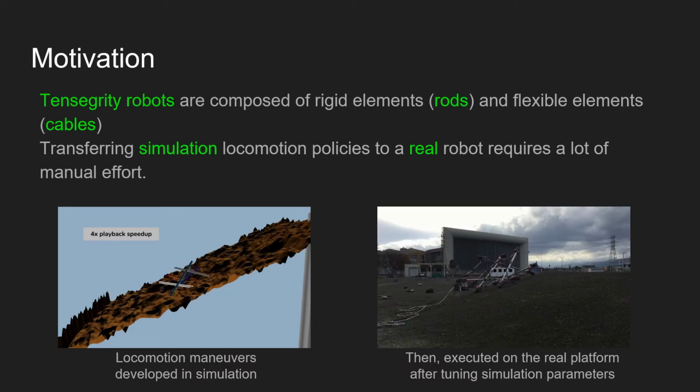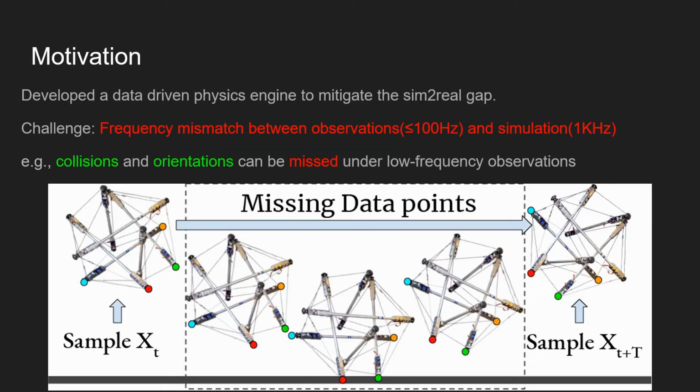Tensegrity robots are composed of rigid rods and flexible cables, which are controlled by changing the cable lengths. Researchers develop locomotion policies in simulation and then transfer them back to the real robots. However, this process requires a lot of manual effort. To mitigate this issue, we developed a data-driven physics engine to learn transferable policies.